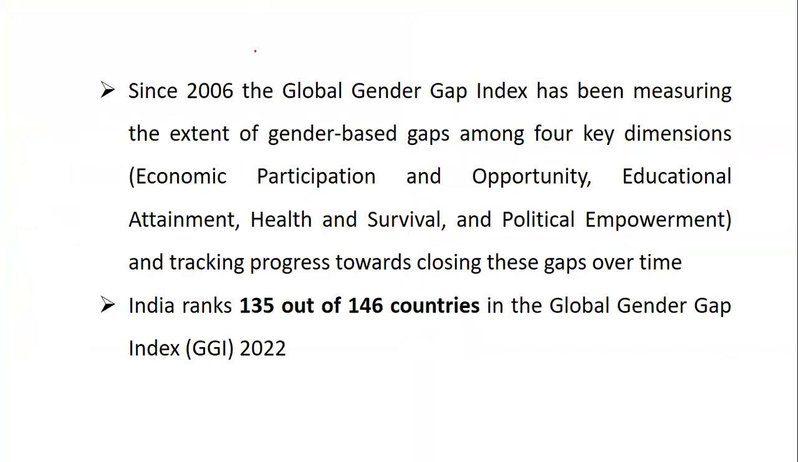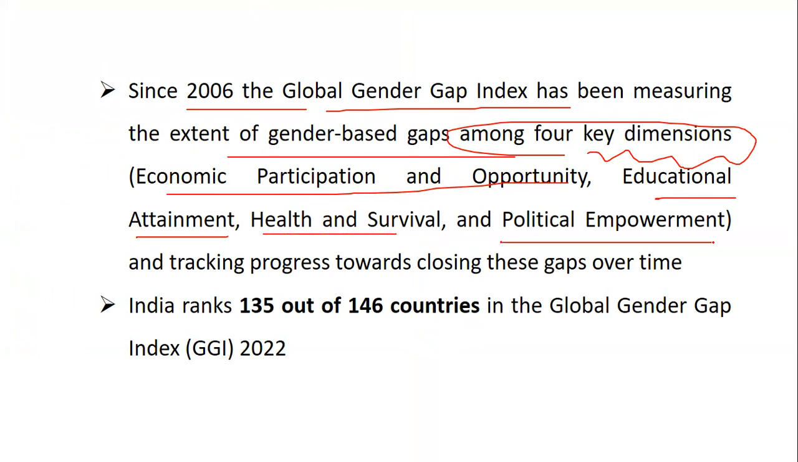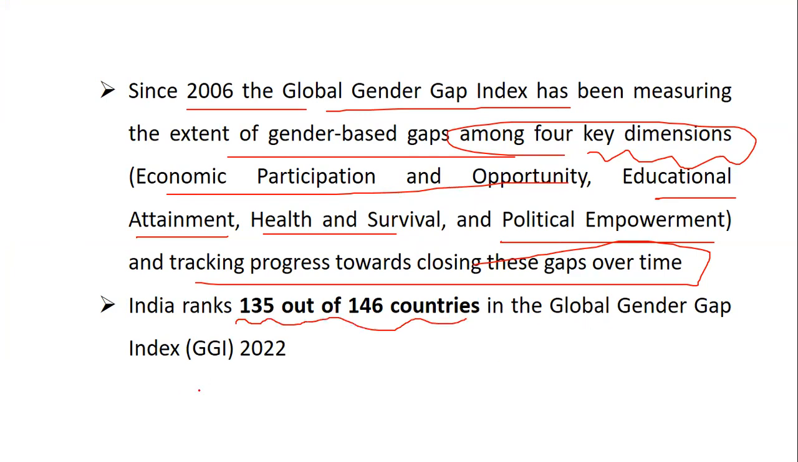Since 2006, the global gender gap index has been measured to track gender-based gaps across 4 dimensions, so you should keep these in mind: economic participation and opportunity, educational attainment, health and survival, and political empowerment. That is for tracking the progress towards closing the gap. Now India ranks 135 out of 146 countries in 2022. So you should remember these dimensions and the rank also.